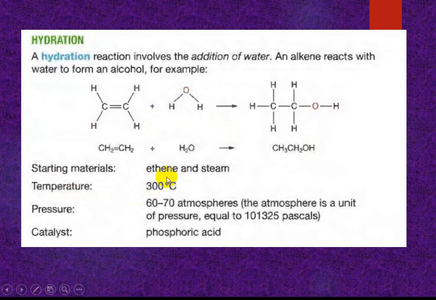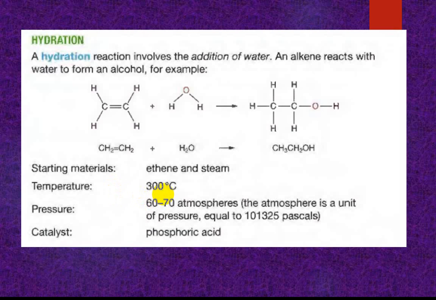The starting materials are ethene and steam. Steam means water in the gaseous state. The temperature is 300 degrees Celsius.